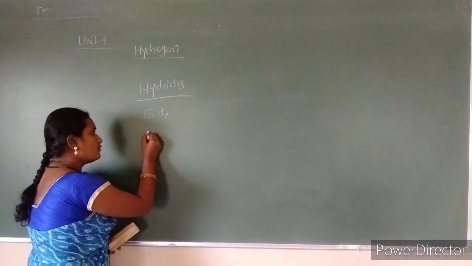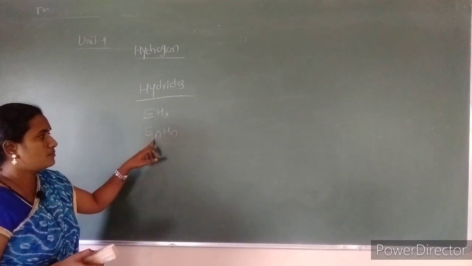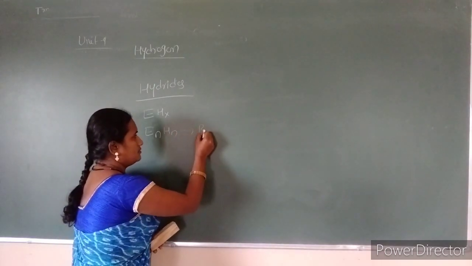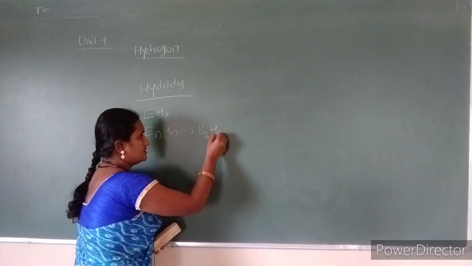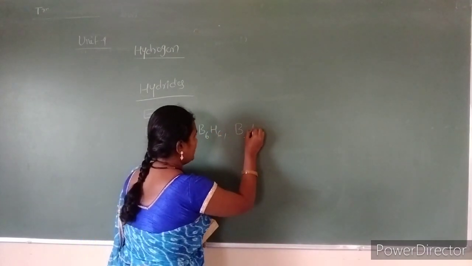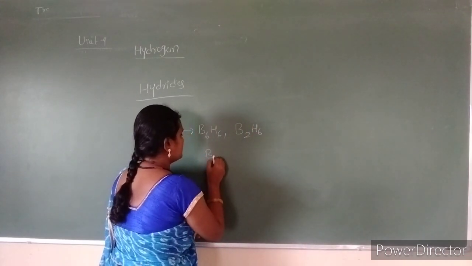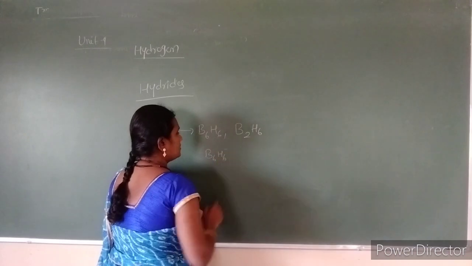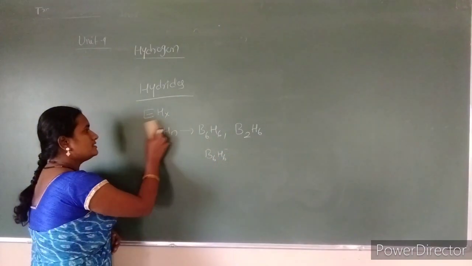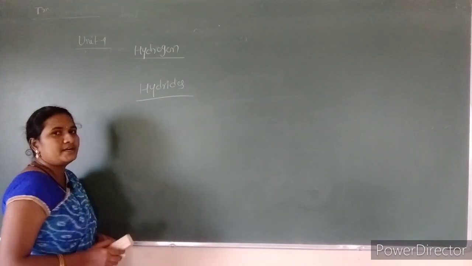Some hydrides have the general formula EnHm, for example the boranes B2H6, and anionic boranes such as BH4 minus also exist. In this way, hydrides are the binary compounds of hydrogen.